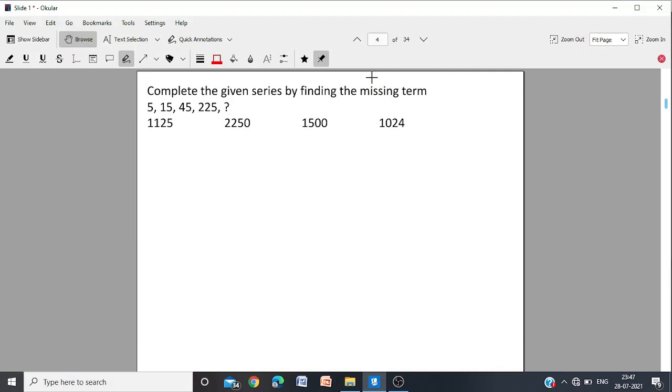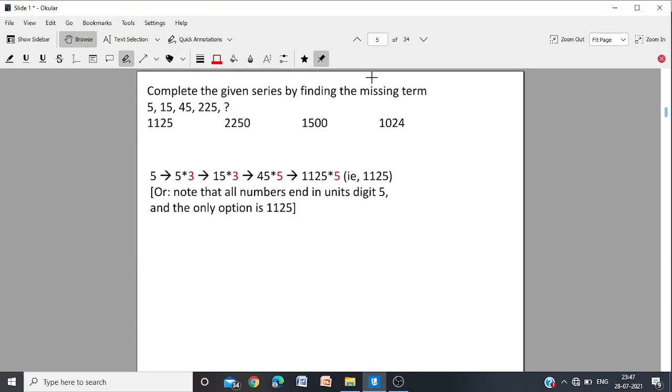Complete the given series by finding the missing term. Now see the pattern. Observe the pattern. There is some regularity. What is the regularity? The first is multiplied by 3 to get 15 after 5. The next again you multiply by 3 to get 45.